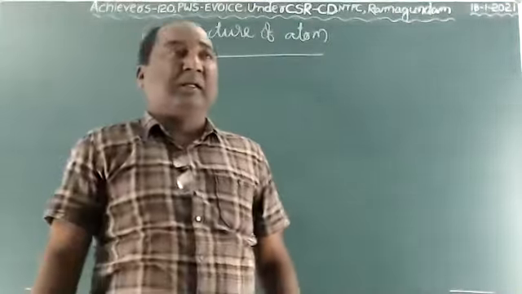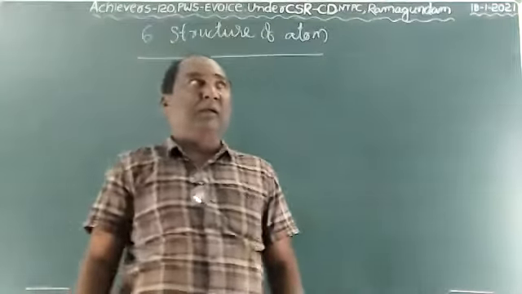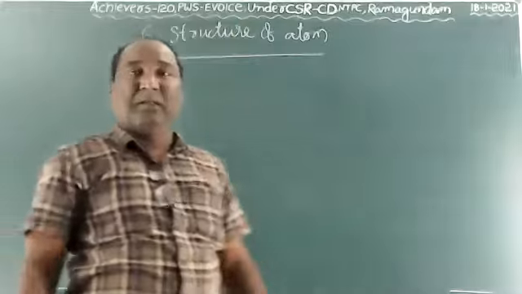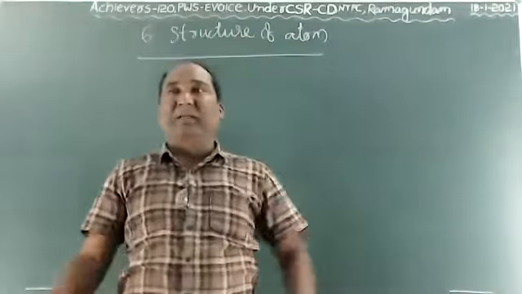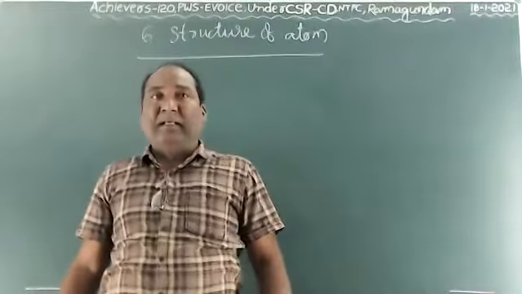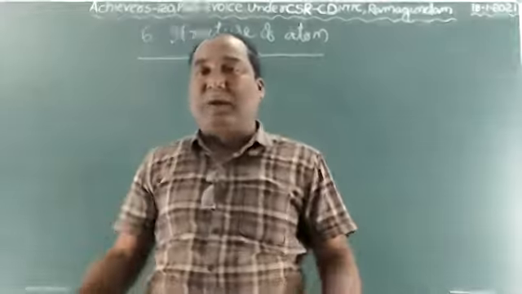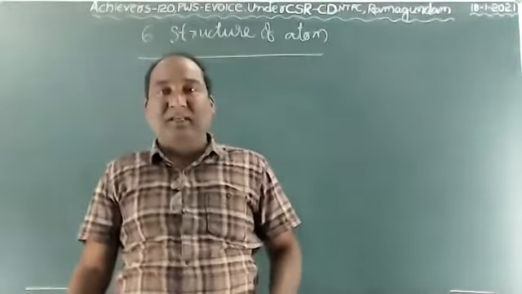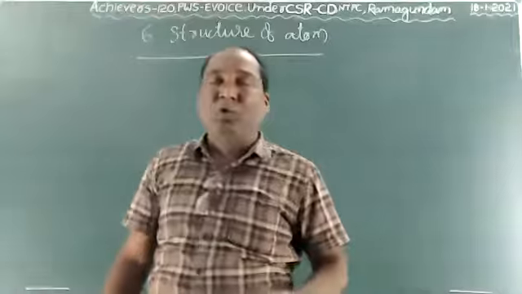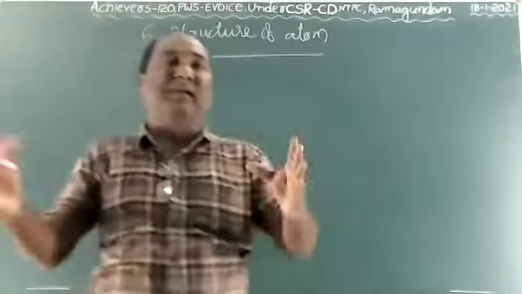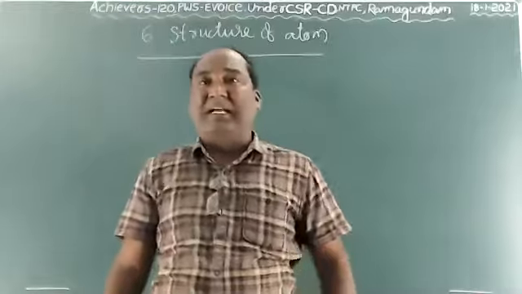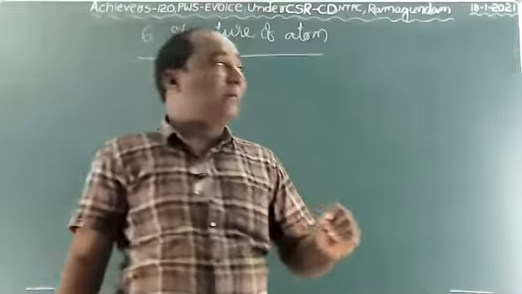Structure of atom. Before that, atom. So, what is meant by atom? Atom is the smallest particle which cannot be divided further. Because an atom is too small, we can't divide it further. It is called an atom.